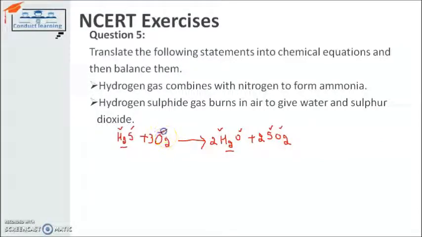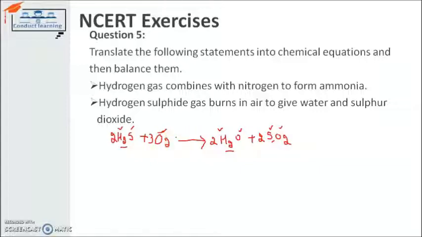Now oxygen is balanced, but hydrogen is not balanced, because hydrogen has 4 on the product side but 2 on the reactant side. So to balance it I have to write down 2 here so that it will become 4. Now hydrogen is also balanced. But what about sulfur now? Sulfur has 2 here and 2 here. Sulfur is also balanced. So in this way we can balance a chemical equation.